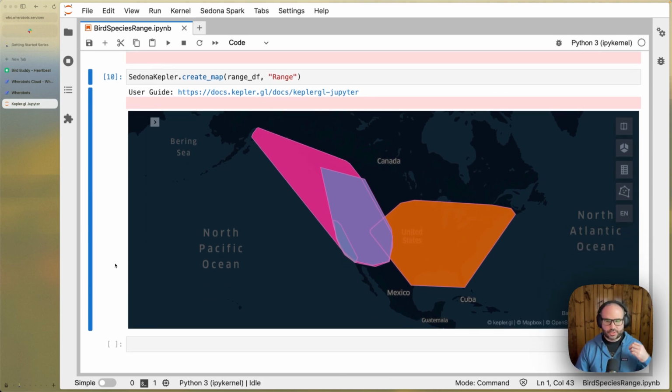But what if we wanted to share this visualization with others? Well, one way we could do that is to use a web mapping tool like Felt.